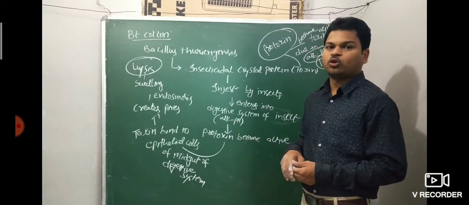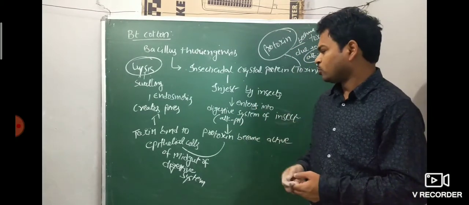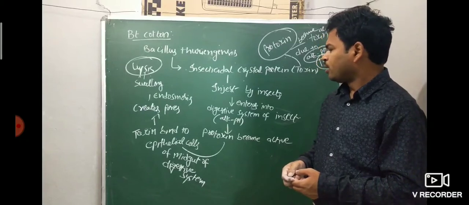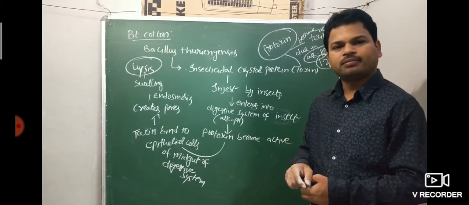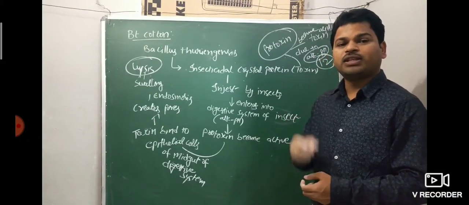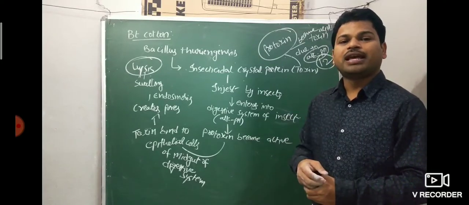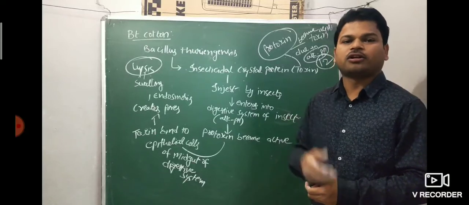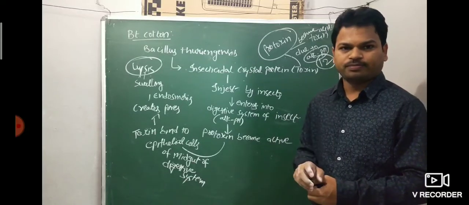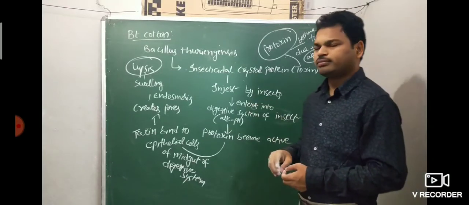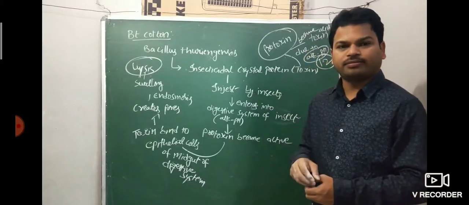Any questions? What question? Name the cells to which Bt toxin binds. The epithelial cells of the midgut of the digestive system. Very important. How much pH is required?